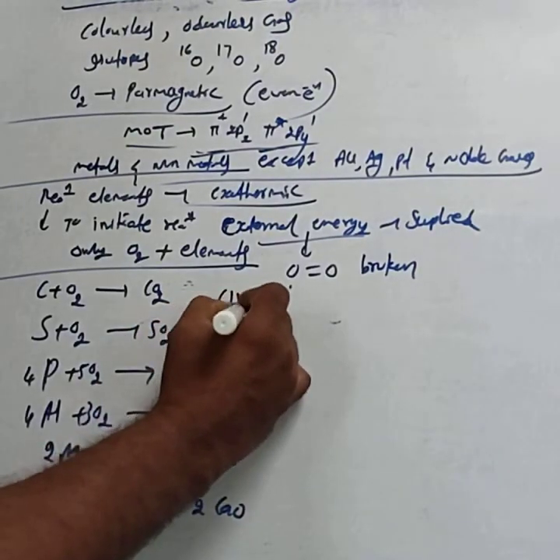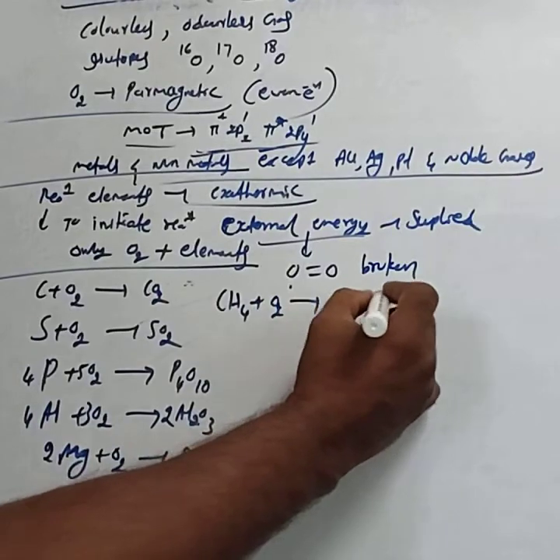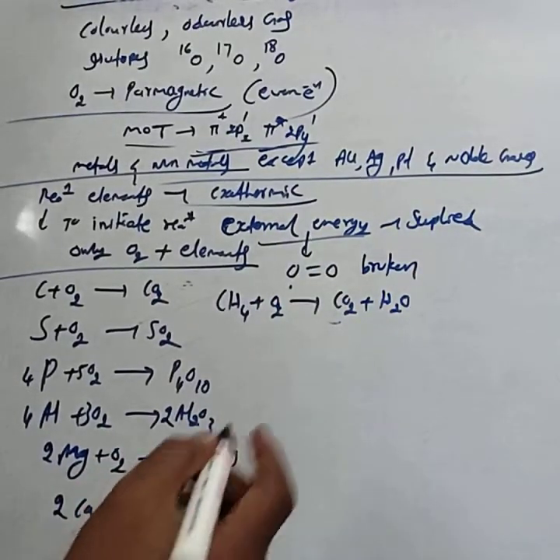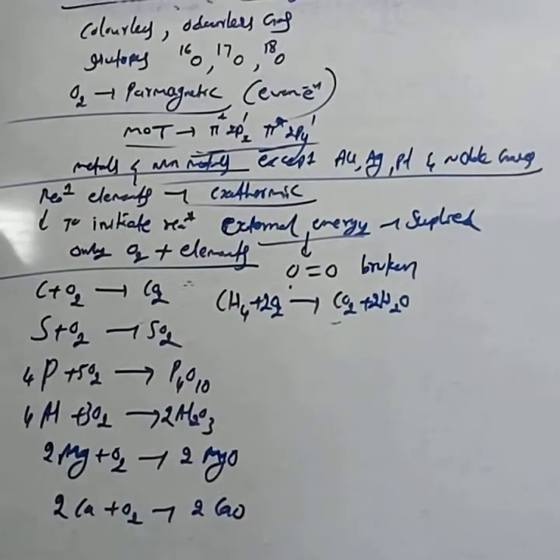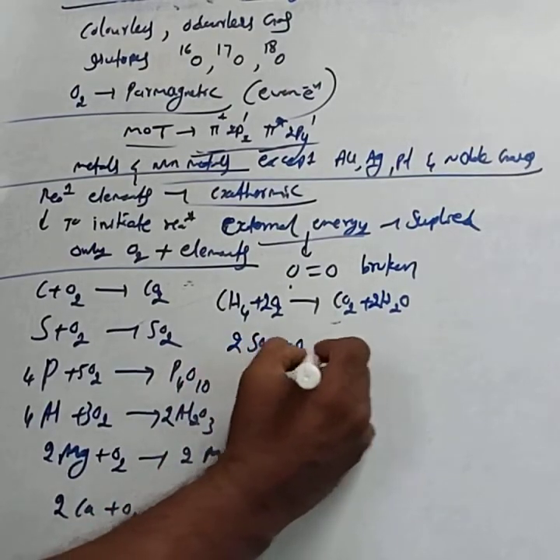If you burn the hydrocarbon, CH4 plus 2O2 forms CO2 and 2H2O. Then 2SO2 plus O2 is an important one.